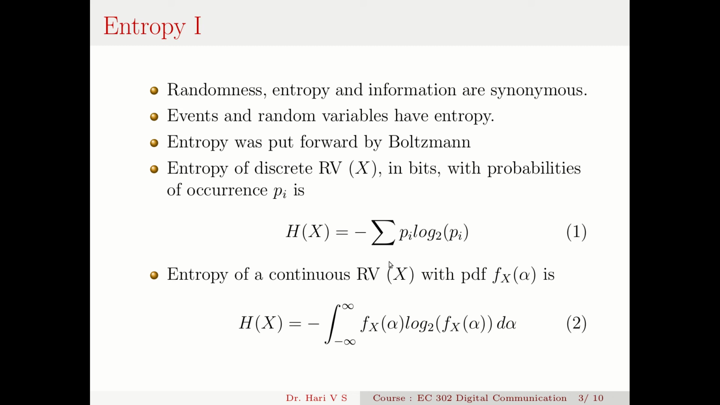So the entropy of a continuous random variable with a PDF f_X(alpha), H(X), is the integral from minus infinity to infinity of f_X(alpha) log 1 by f_X(alpha) d alpha. Here I put a negative sign instead of the 1 by f_X. So the entropy of a continuous random variable X is H(X), that is the negative of the integral from minus infinity to infinity of f_X(alpha) log f_X(alpha) d alpha.